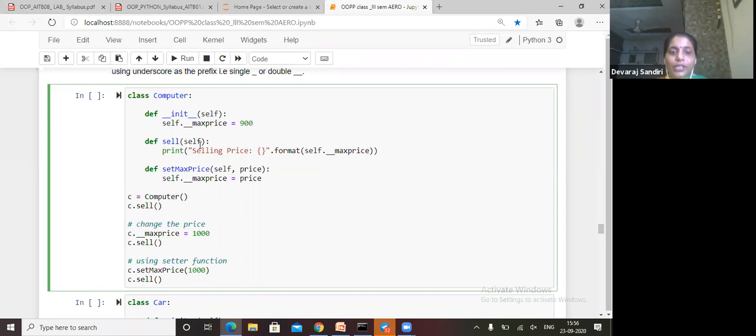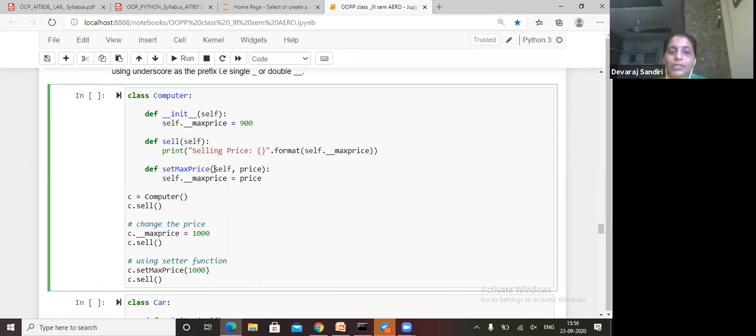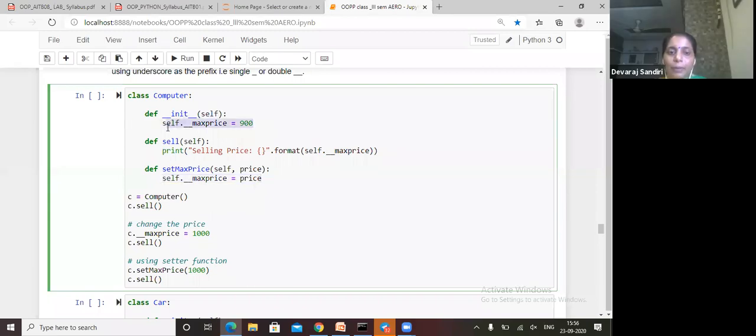Okay, def sell(self), print selling price, format self max price. def set_max_price(self, price), self max price. See, this is also privately accessed, and this selling price is accessed from our main self. So c is taken as a computer.